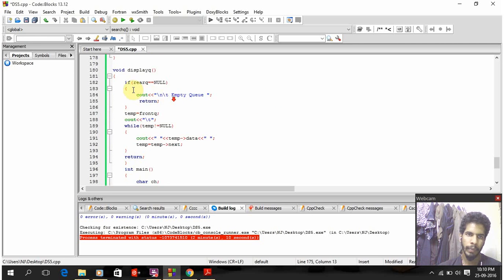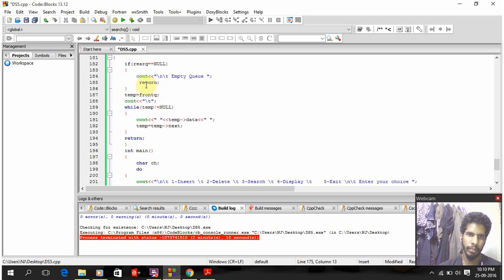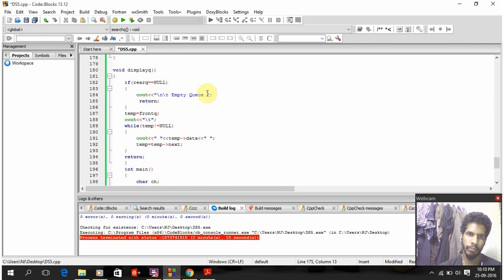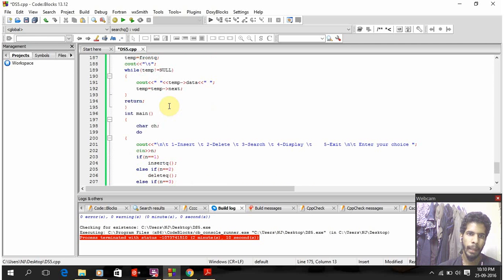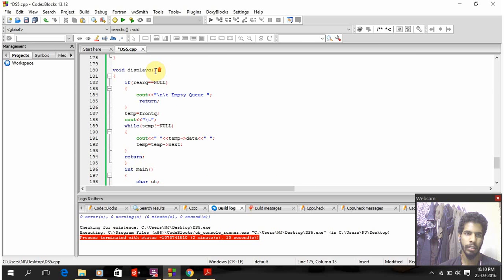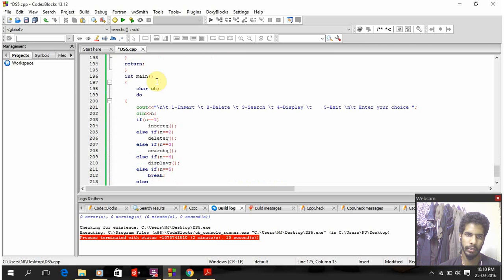For display, if rear queue equal to null, empty queue. Here also I'm checking for the emptiness. Else this will be executed, and the queue will be displayed.